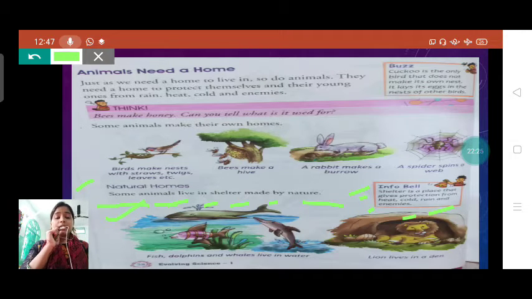Now see the natural home of some animals. Fish, dolphin and whale live in water. Yes, water is a natural thing, and water is the home of fish, dolphin and whale. So water is the natural home of these animals. Now see, a lion lives in a den. Den is the home of the lion.